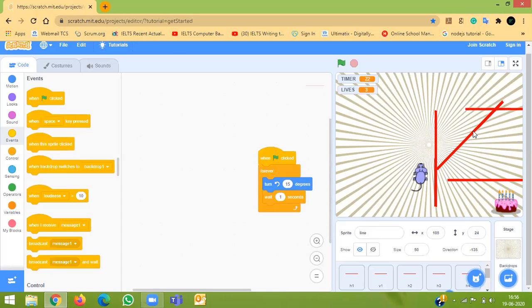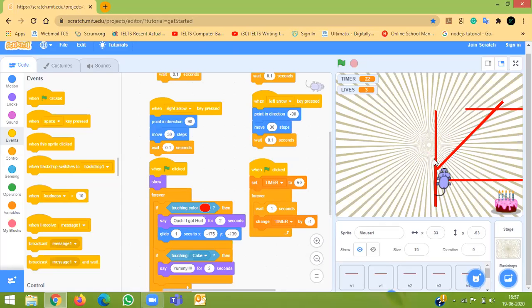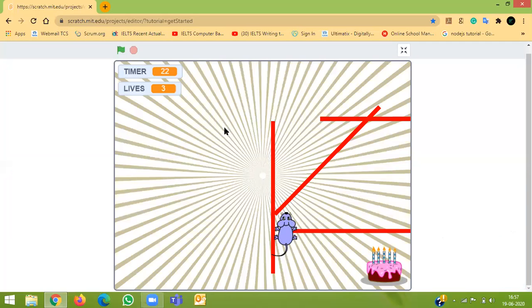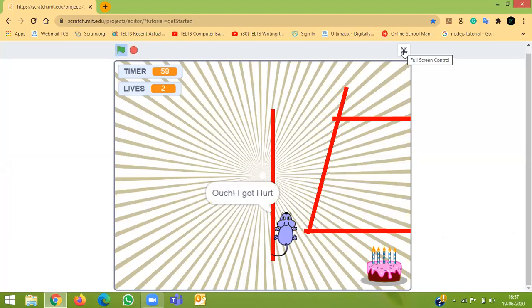Okay. But how will my mouse pass from here? See? Arey, what? Wait, not here. You cannot pass from that. Wait. Okay, try it. See.